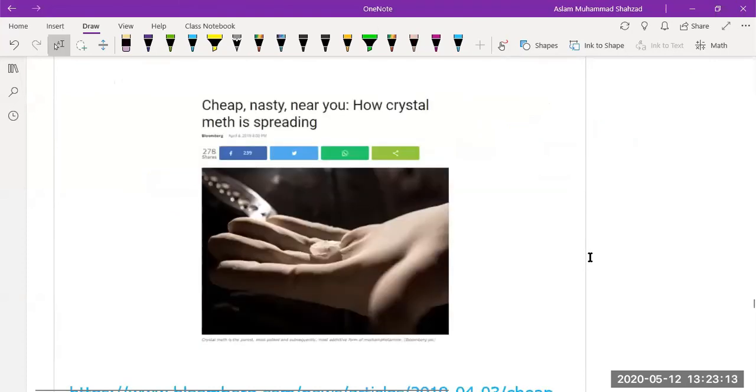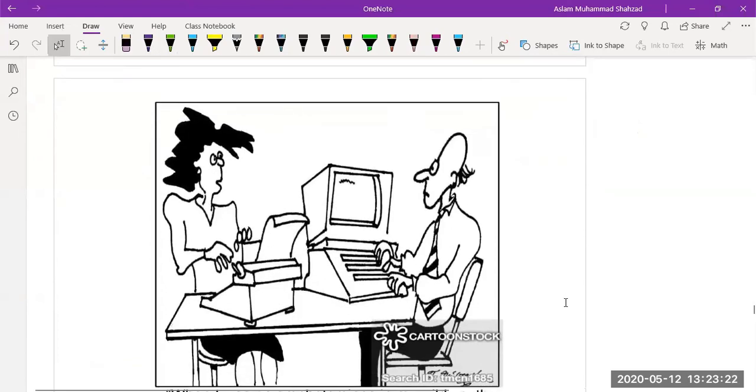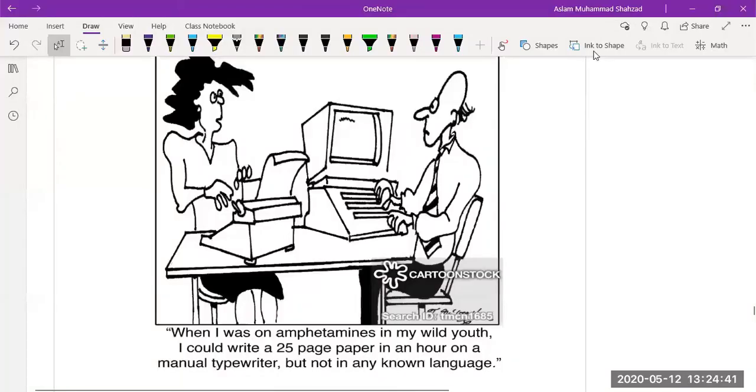Then we are talking again about methamphetamine, which is a cheap, nasty thing, and it is responsible for a lot of addiction as a stimulant as well. This is a cartoon to explain how dangerous amphetamine is, and she says, why, I was on amphetamine in my wild youth. I could write a 25-page paper in an hour on a manual typewriter, but not in any known language.